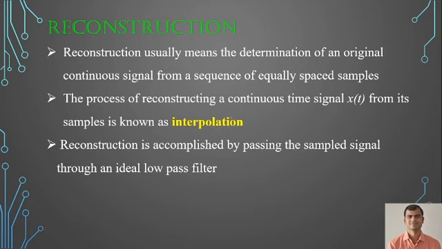Reconstruction of a signal is accomplished by passing the sampled signal through an ideal low pass filter. We will then get the reconstructed signal. This is in a particular domain. As you can see, this is in the frequency domain. If you have to convert into the time domain, what do you require? Just a sampling frequency. If you have the sampling frequency, you can easily convert the continuous time signal into a discrete time signal. Again, with the sampling frequency, you can convert a discrete time signal back into a continuous time signal. So that is about sampling and its reconstruction. Thank you very much.